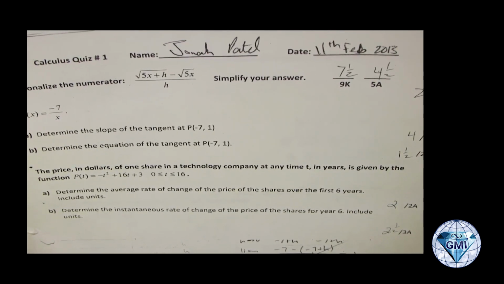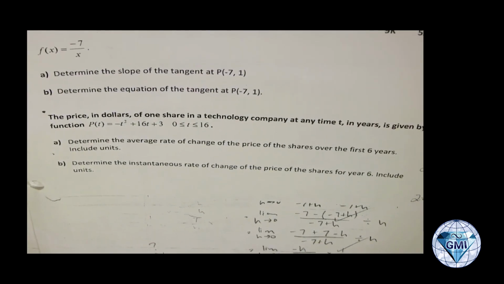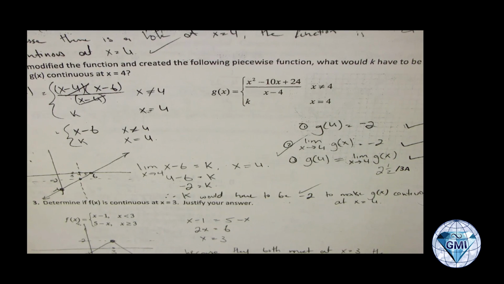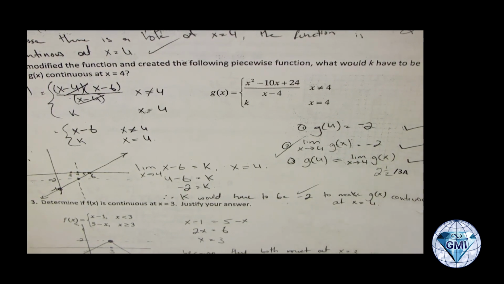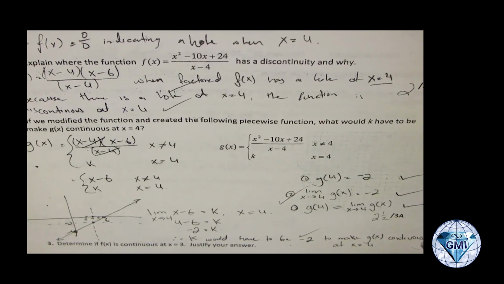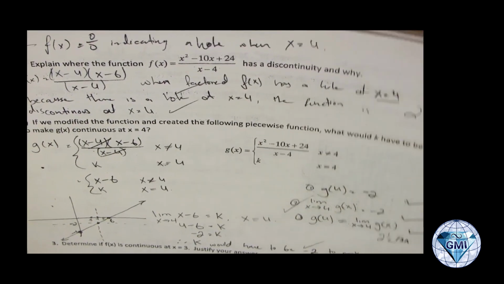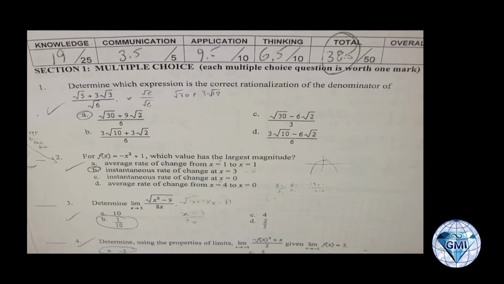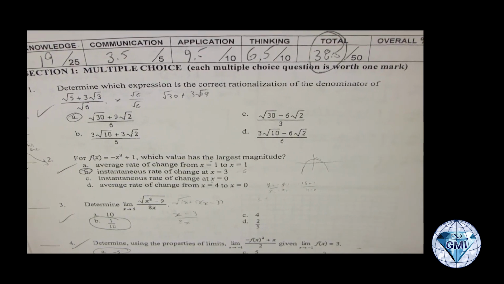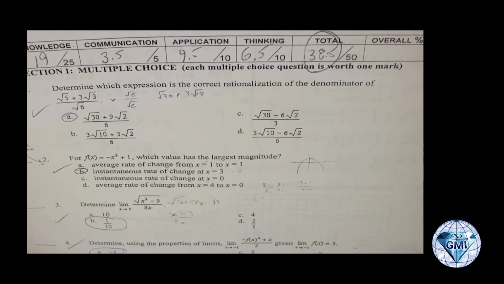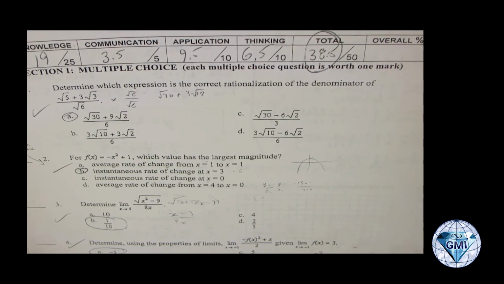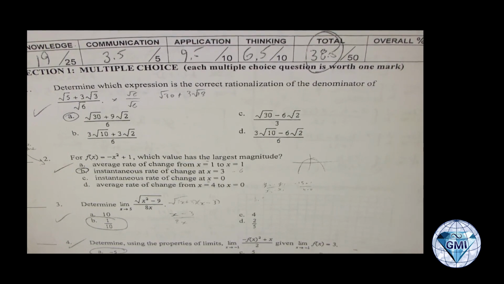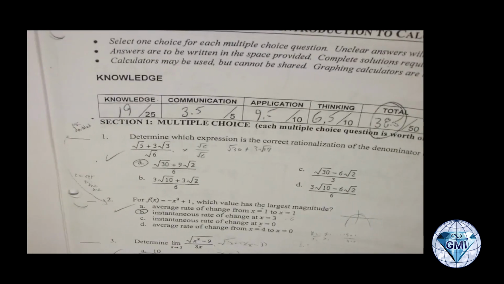Rationalization is a huge topic. You should be fairly good at it. Then of course you have seen rate of change is another very important topic for you to understand before getting into calculus. Now here are a few questions on functions. So rational functions, piecewise functions, to sketch functions, right? And then here is another test paper. This is all from the very first quiz or test, where they are trying to figure out what you understand even before starting calculus, right? Rationalization is a very important topic, and of course rate of change, instantaneous rate of change.